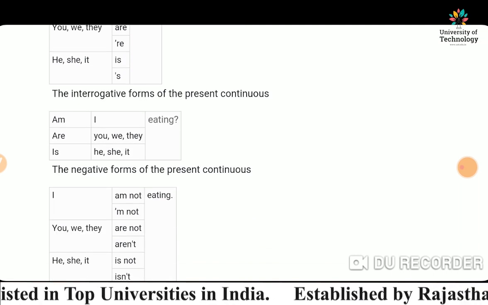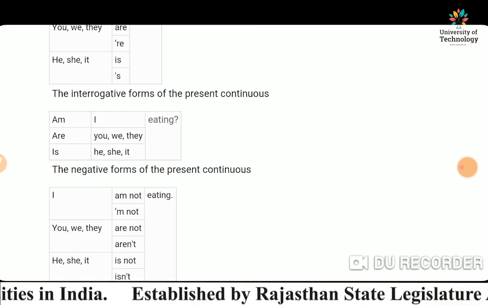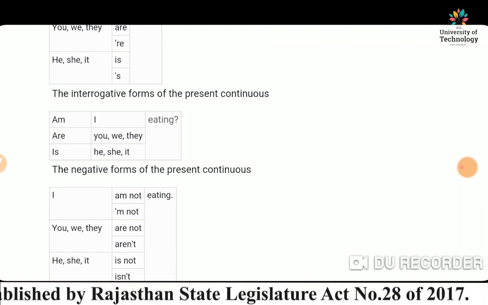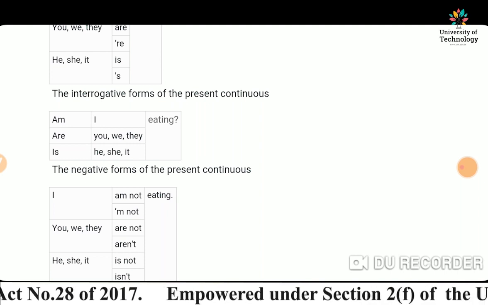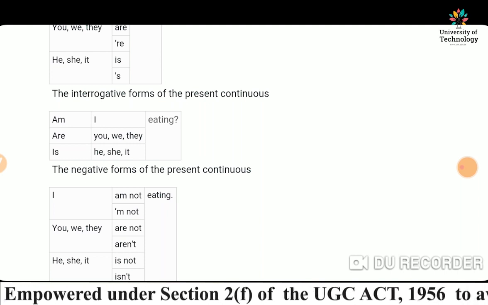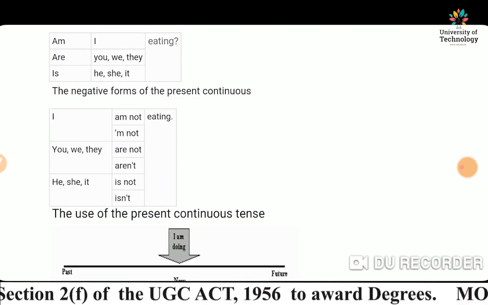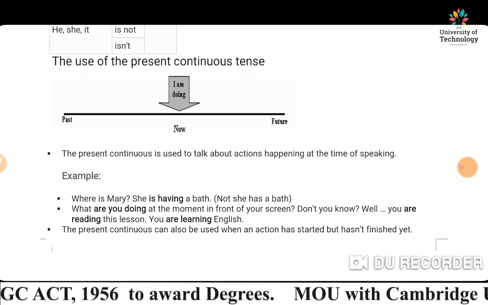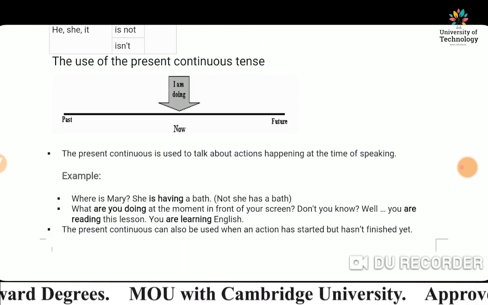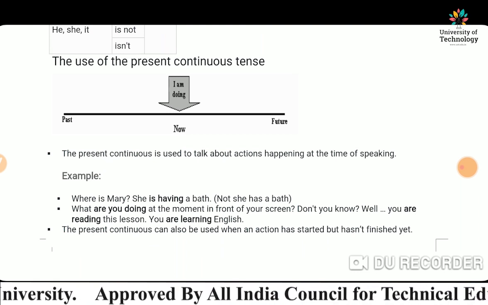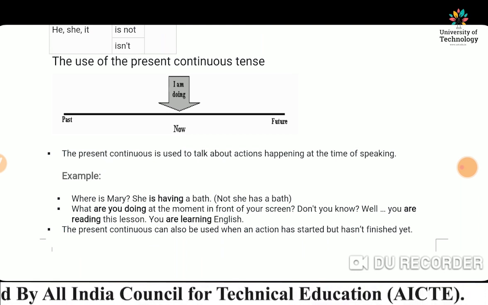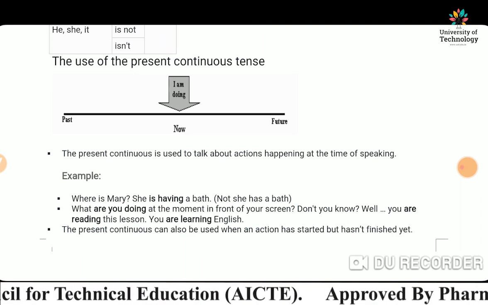For negative sentences: subject plus is not, am not, or are not plus verb first form plus ing plus object. In interrogative sentences, is, am, or are has to come first, then subject plus verb first form plus ing plus object.